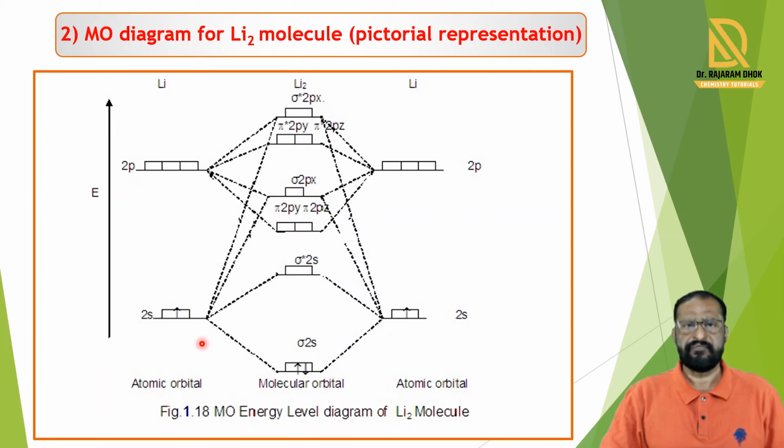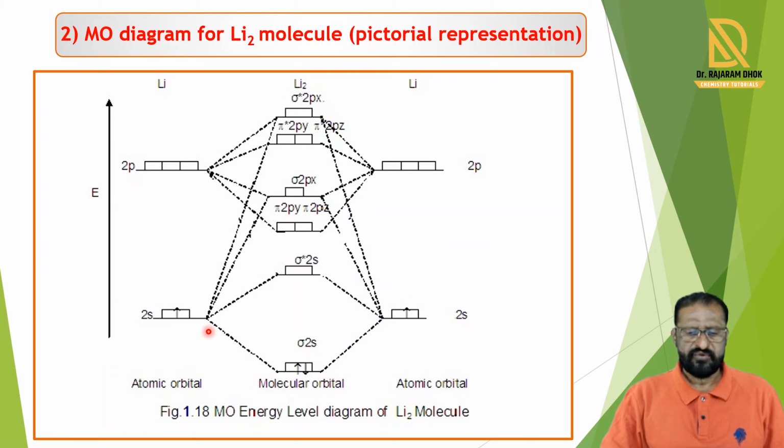So in this diagram, we see that when the wave functions of the 2s orbital of the first atom and the 2s orbital of the second atom are the same, there is formation of the bonding molecular orbital sigma 2s.